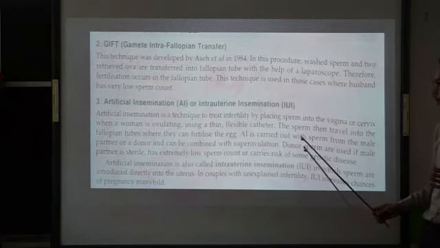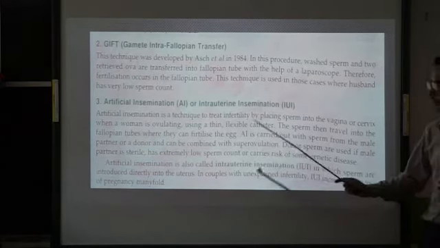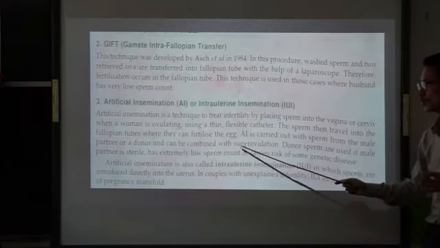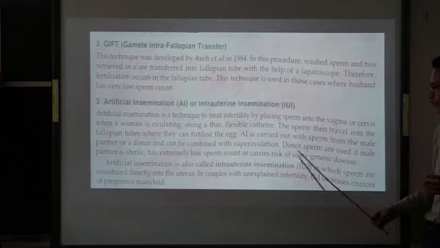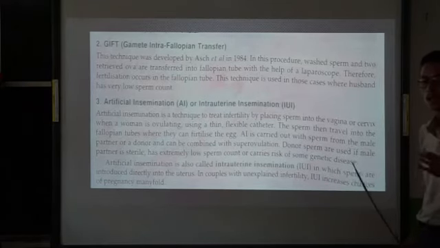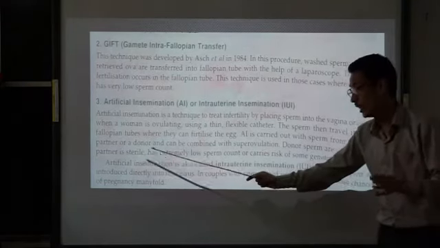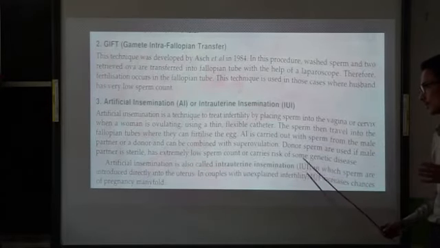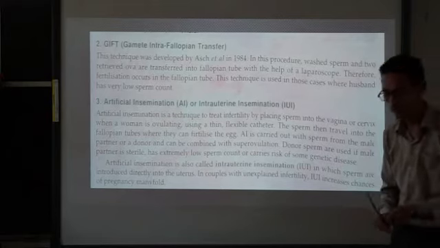AI is carried out with sperm from the male partner or a donor and can be combined with superovulation. Donor sperms are used if the male partner is sterile, has extremely low sperm count, or carries risks of some genetic disease.